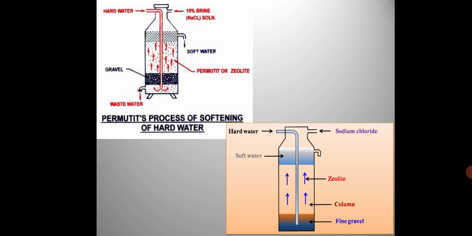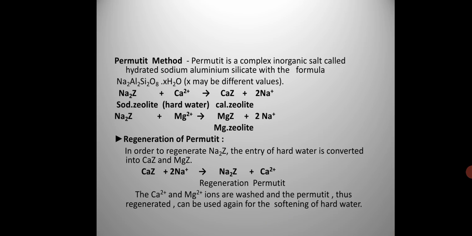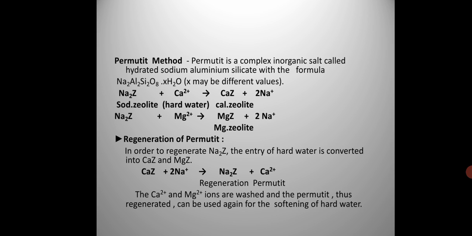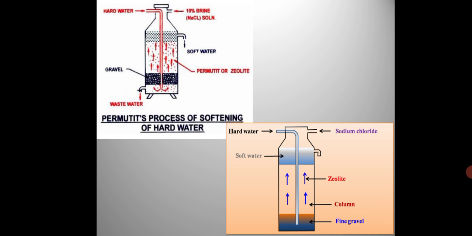From the bottom, water rises up through the gravel and sand layers and finally percolates through the bed of permutite. During this process, calcium and magnesium ions are exchanged by sodium ions. You can see the reaction here: Na2Z plus calcium gives CaZ plus 2Na+. And Na2Z plus magnesium, which is present in hard water, gives MgZ plus 2Na+. Calcium zeolite and magnesium zeolite are formed. The soft water is taken out from the tap at the top. In this way the hard water throughout the day is made soft.